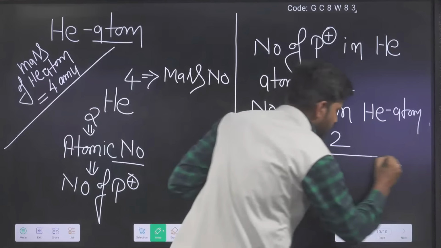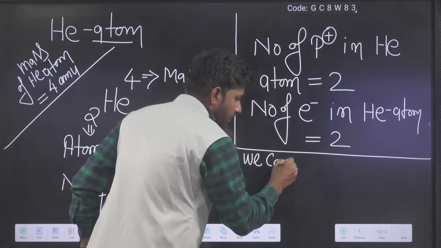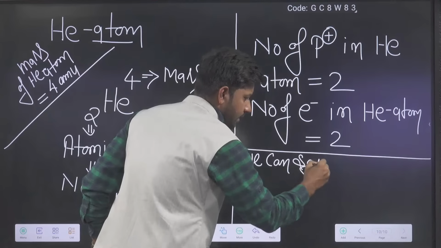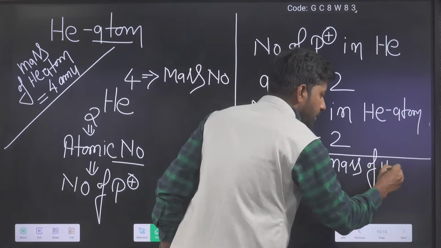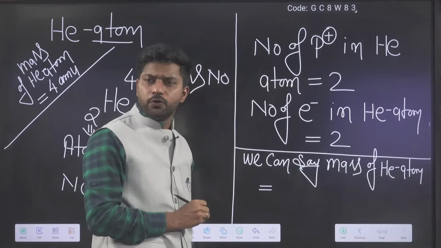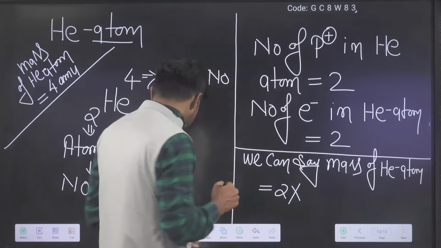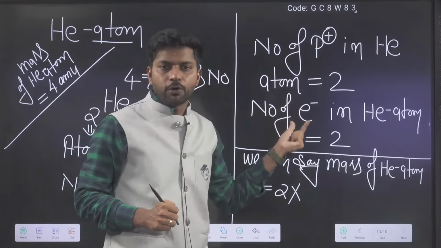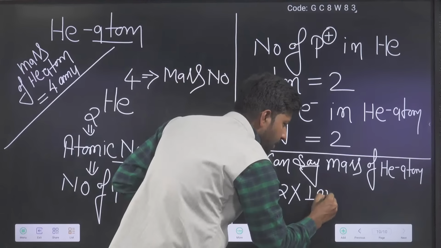So we can say the mass of the helium atom should be equal to 2 protons. And what is the mass of 1 proton? 1 AMU.